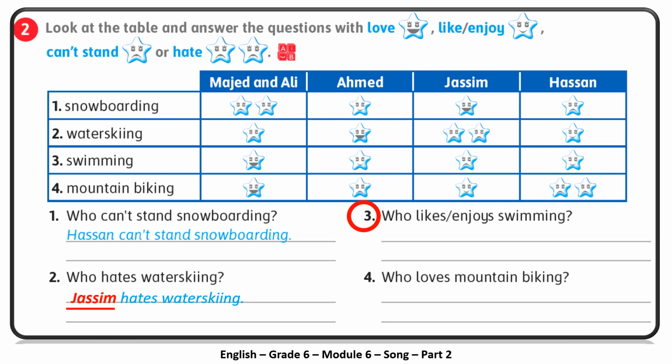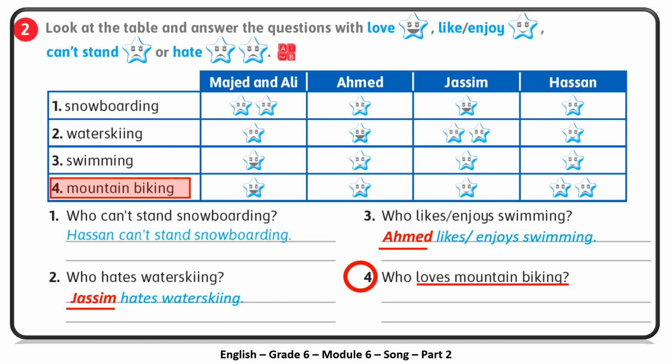Number 3. Who likes or enjoys swimming? We go to swimming and we need to find likes or enjoys. That means one smiley face. Here it is. Ahmed likes or enjoys swimming. Good job. Number 4. Who loves mountain biking? We go to mountain biking and we need to find that face that expresses love. So the answer is Majid and Ali love mountain biking.